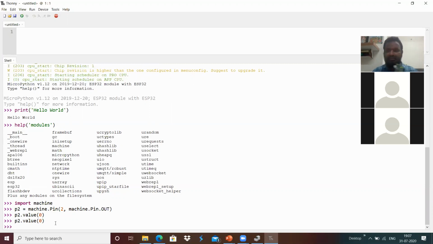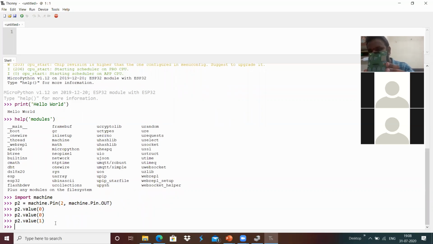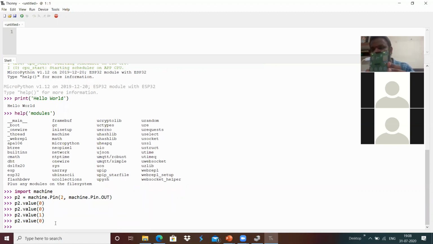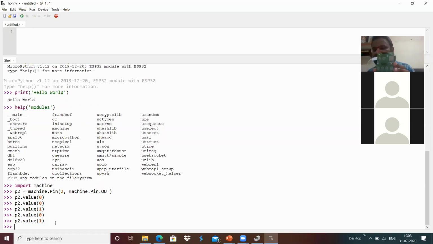Yeah, we can see that the LED is glowing. Now I'm going to set p2.value of 1, which turns that LED off. If I write 0 again into it, the LED glows. Writing 0 makes the LED glow, and whenever we write the value of 1 to that pin, the LED goes off.